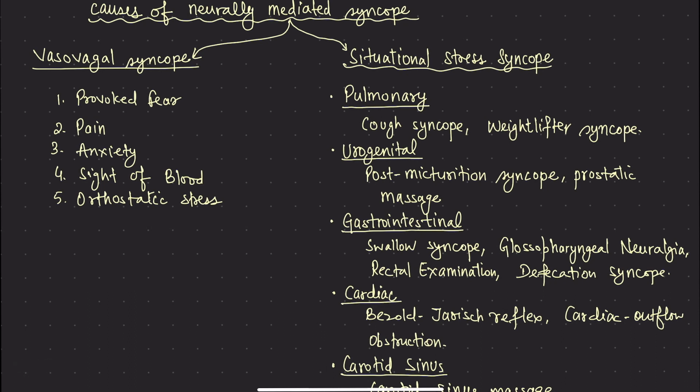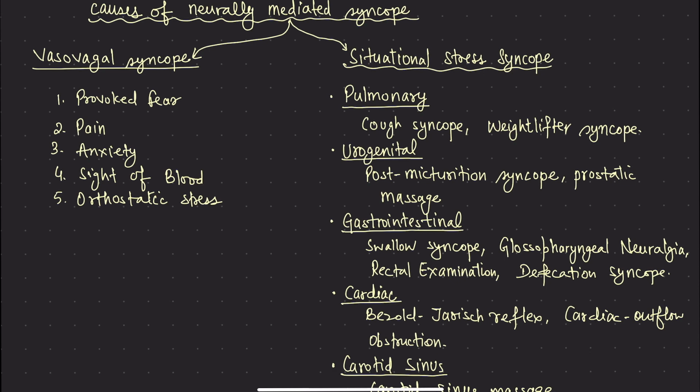Now, what are the causes of this kind of pathology of the autonomic nervous system? The causes are divided into two. One is called situational stress syncope, which is pertaining to the organ systems. The other is vasovagal syncope, which is not attributed to one specific organ. We cannot make some organ system responsible for it. It is primary in nature, right? The causes of vasovagal syncope are provoked fear, pain, anxiety, sight of blood, or orthostatic stress, right?